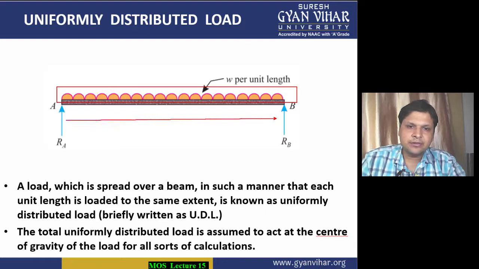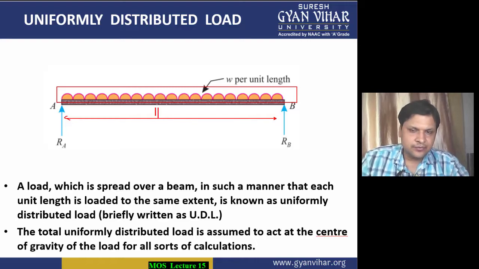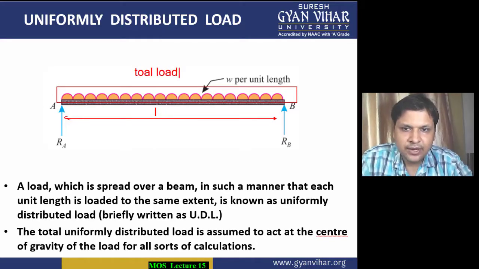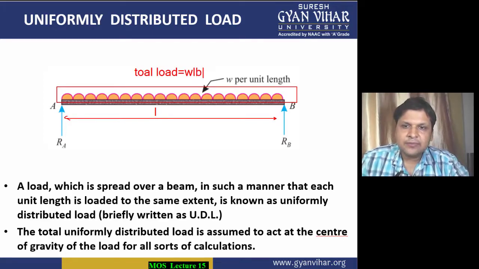Let us consider that the length is small l, on which the uniformly distributed load UDL is acting. Now since UDL is small w per unit length, the total load acting on the beam due to it becomes equal to small w into L. All right, and where will we consider it to be acting? We will consider it to act at the center.